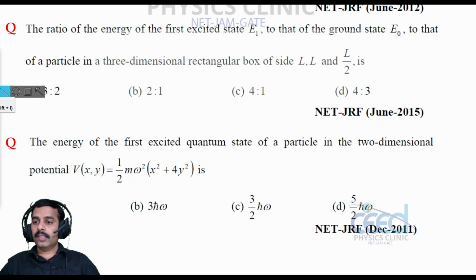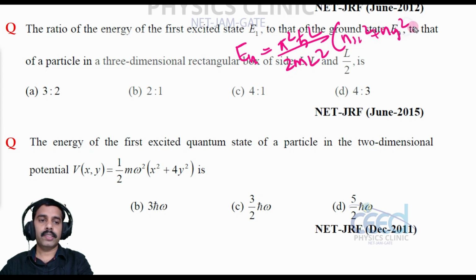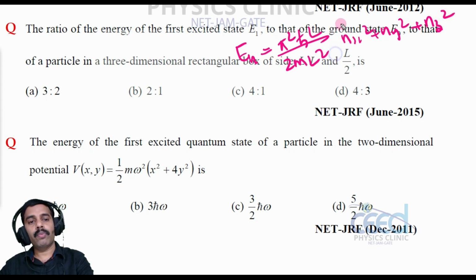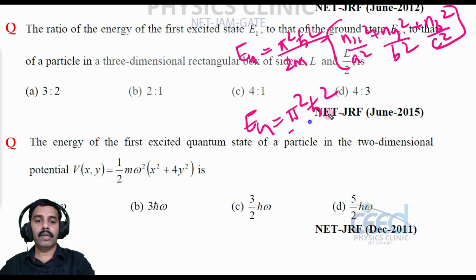So let us consider this rectangular box. What is the energy eigenvalue? En is equal to, in a 3-dimensional box, pi square h cross square divided by 2mL square into nx square plus ny square plus nz square. But for a rectangular box we are considering different side lengths. So here this is a square, here this is b square and here this is c square. For a cubical box all sides are L, so L square we can take out.